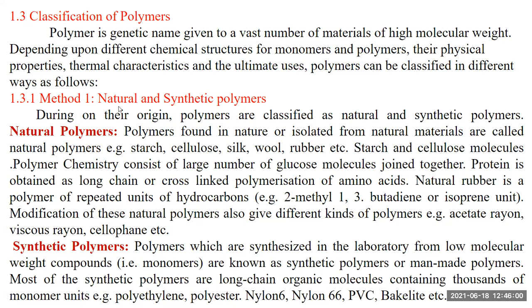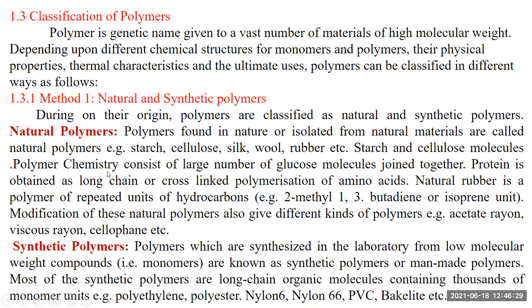First, we consider the method of origin: natural and synthetic. Depending on whether it is synthesized or originally obtained from nature, polymers are classified into natural and synthetic polymers. Natural polymers are found in nature and isolated from natural material. Examples are starch, cellulose, silk, wool, and rubber. These come under the category of natural polymers.